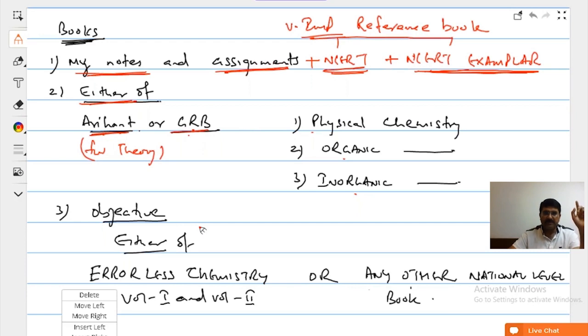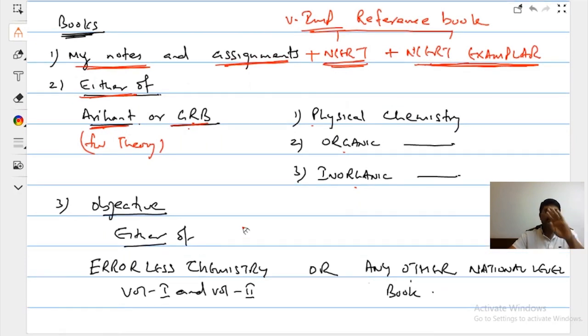Objective chemistry will be a very important thing to follow. Either Errorless Chemistry, or any other national level book.